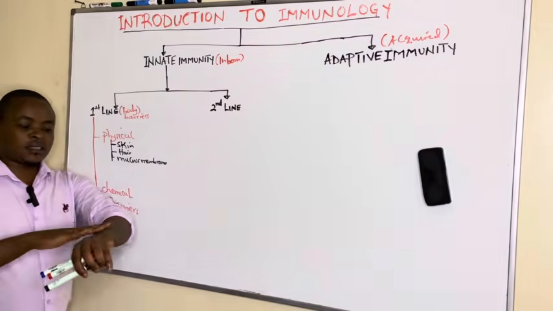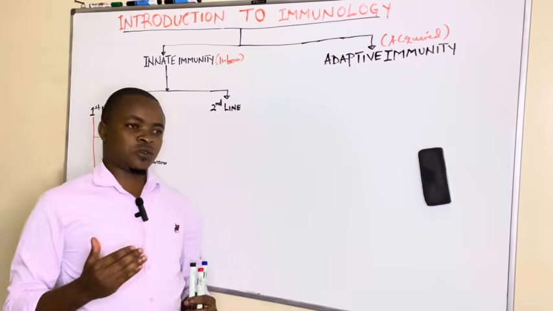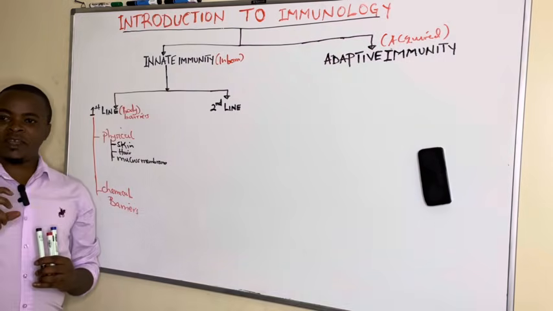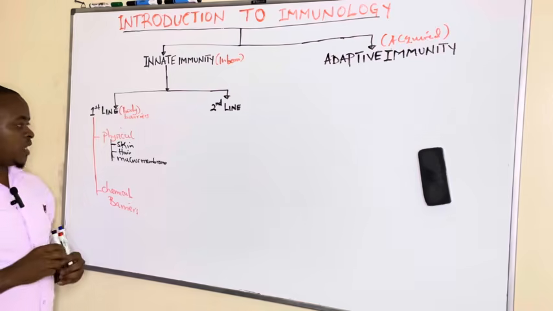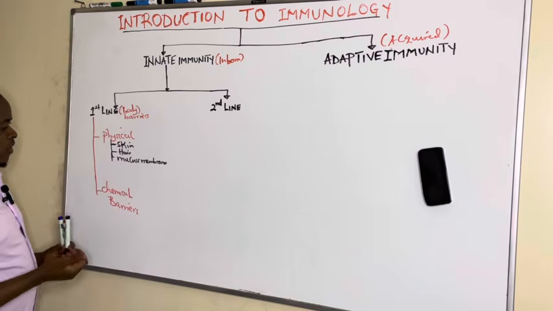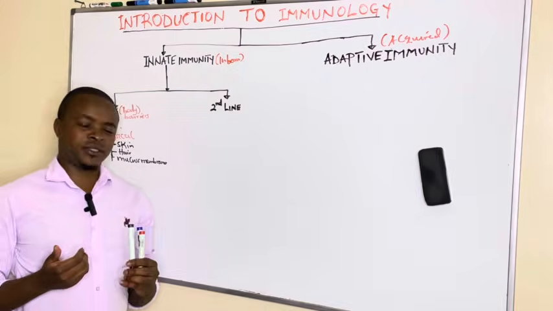The intact skin on the surface is a physical barrier which prevents entry of microorganisms or pathogens into the body. Even hair does that, then the mucous membranes.